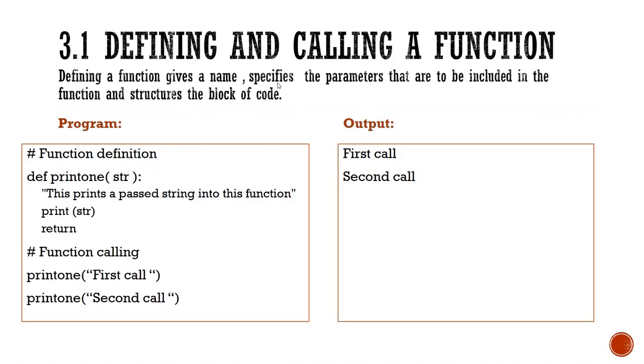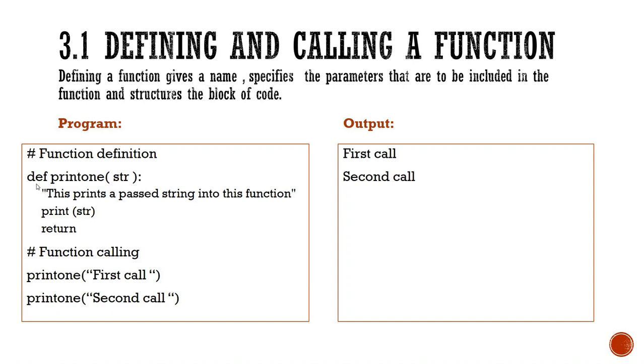Next, how to define and how to call a function. The function definition must be preceded by the keyword def followed by the function name, and the parameters need to be specified next to that. Then the structure of the function code must be enclosed. So this is the example program given, and this is the output for that program.